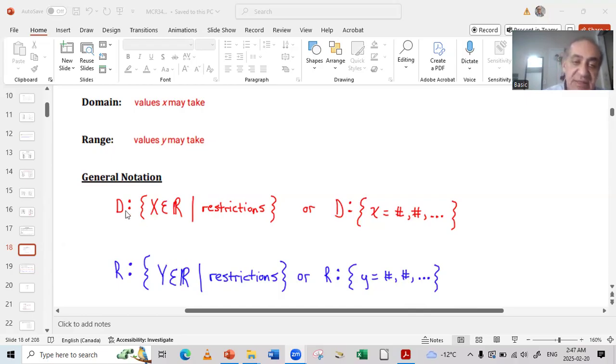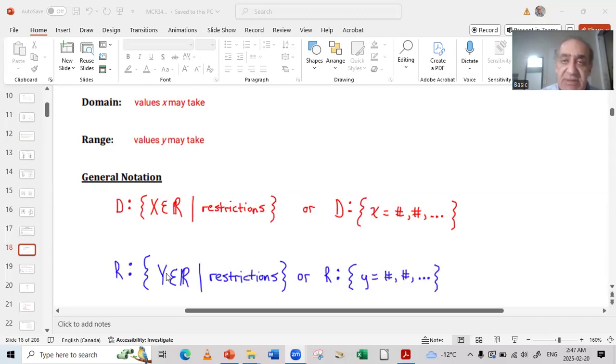So I say X is the domain, and the range is Y. Like we said, domain goes for X values, but range goes for Y values. And this is the difference between them. Remember always, domain is X and the range is Y. So when we talk about the range, Y belongs to real numbers, then we put the restrictions if there are any. Sometimes there are no restrictions. In some examples, we don't have restrictions. For that reason, we'll say X belongs to R and Y belongs to R.